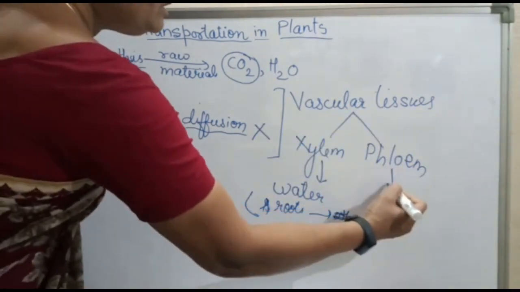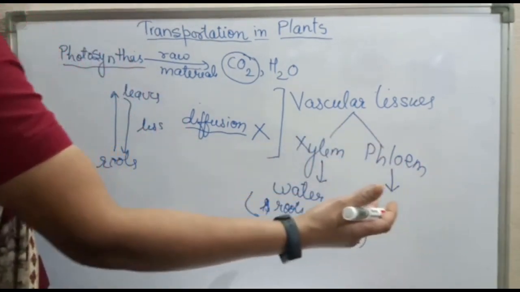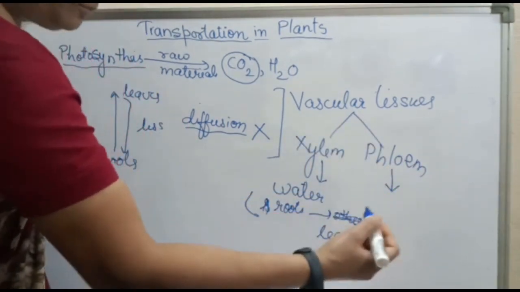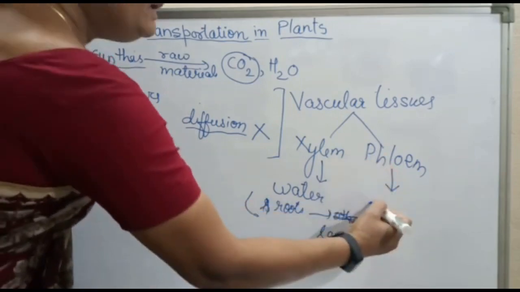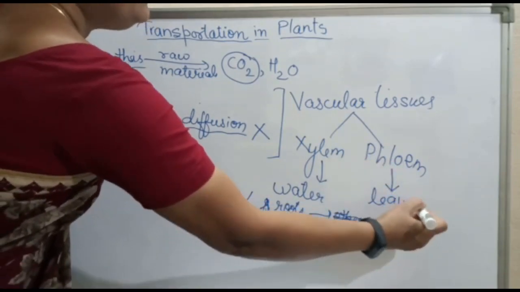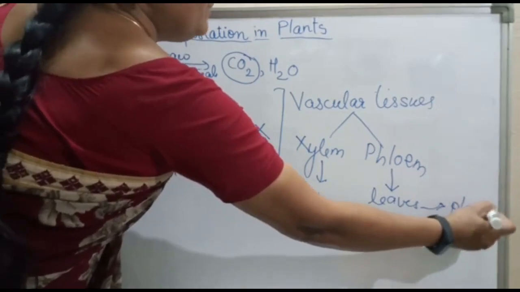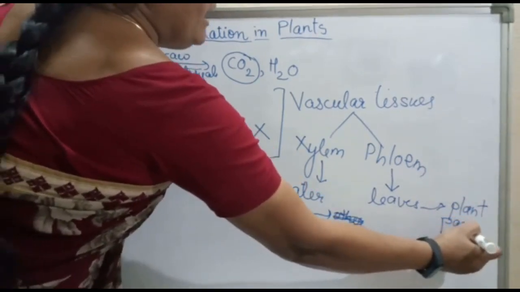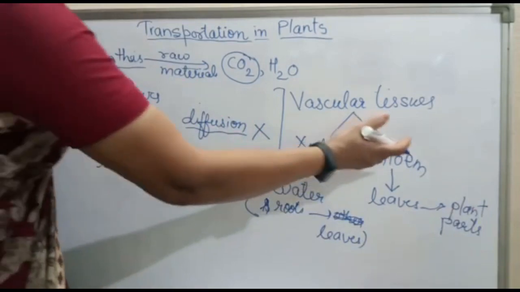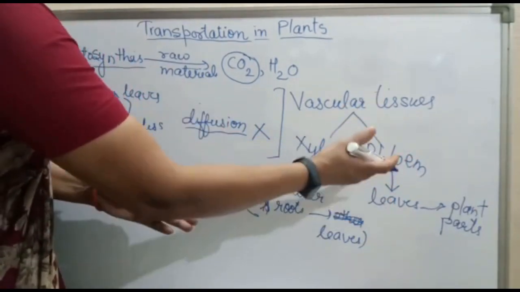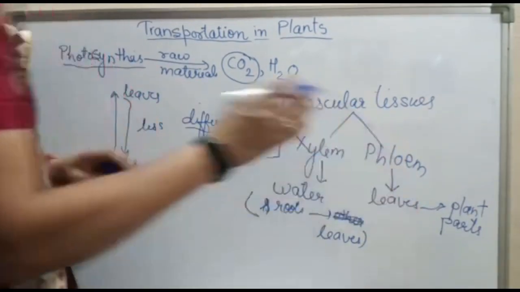And now what is the function of the phloem? Phloem transports the photosynthetic product from leaves to other plant parts. And actually the food which is transported is actually the transportation of energy.